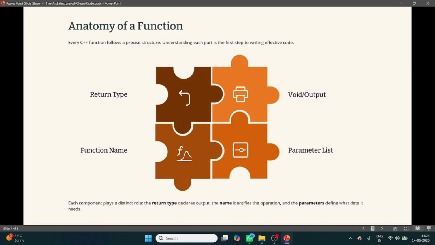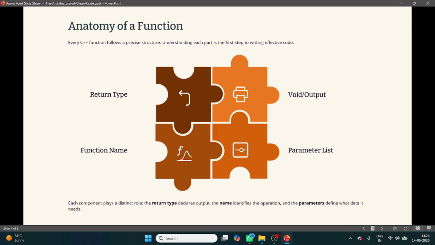Anatomy of the function. Now let's see the structure of the function. Consider we are writing int add, and inside the parenthesis int a, comma, int b, and return a plus b. What is the meaning of that? Return type. First, when you write a function prototype, you should first use the return type, right? The return type can be any data type, either int, float, char, double, anything, which type of value that function will return.